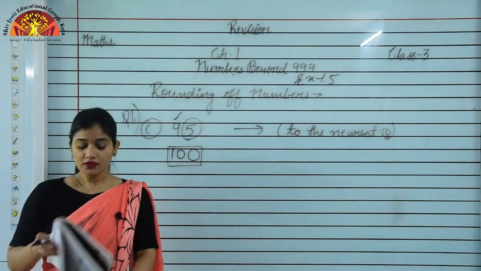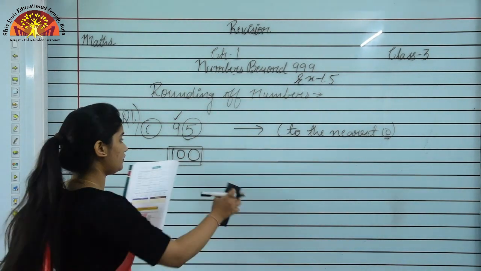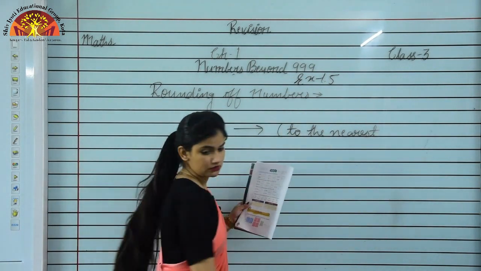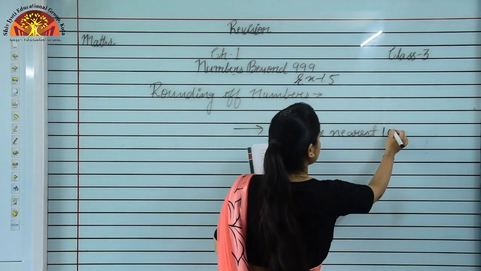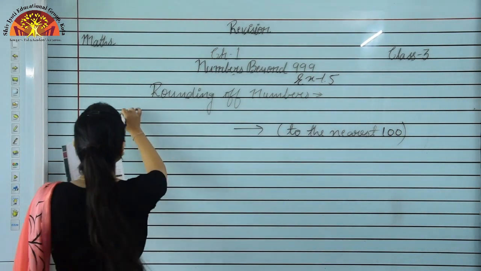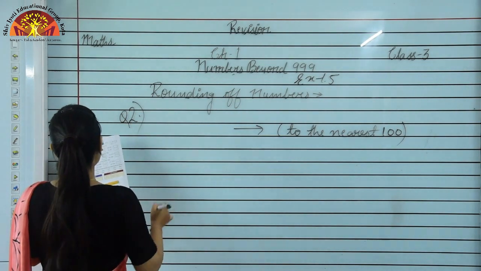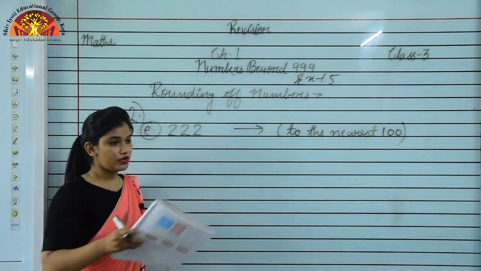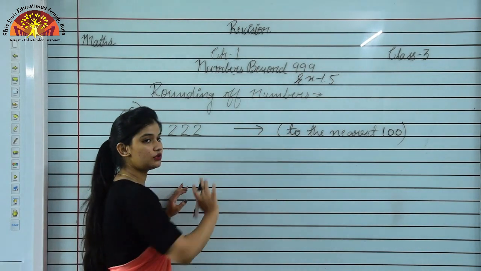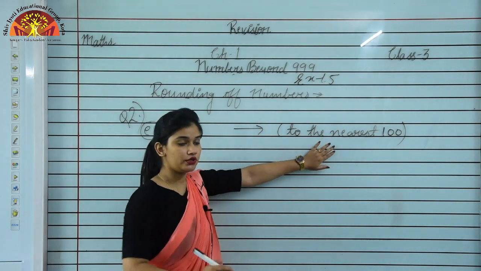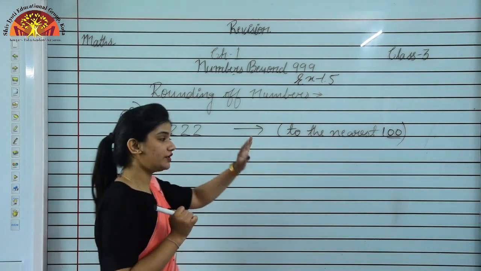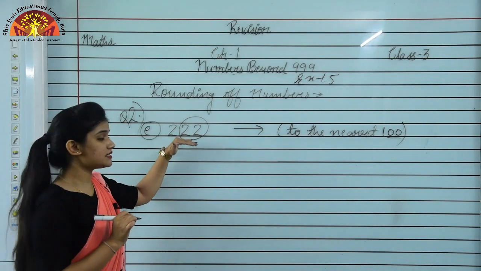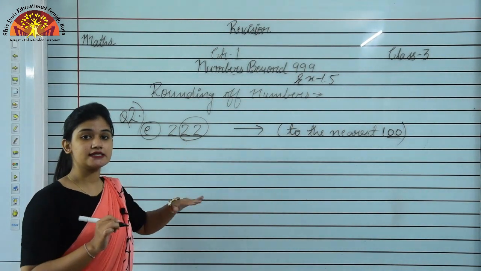क्वेश्चन नंबर 2. राउंड ऑफ द फॉलोइंग नंबर्स टू द नियरेस्ट 100. Now we'll round off the numbers to the nearest 100. Question number 2, and we are doing E part students, that is 222. So as I have told you, you have to observe the 0 given in the question, and we see 20 here. 100 में कितना 0 है? 20. So we have to observe the last 2 digits. 22.